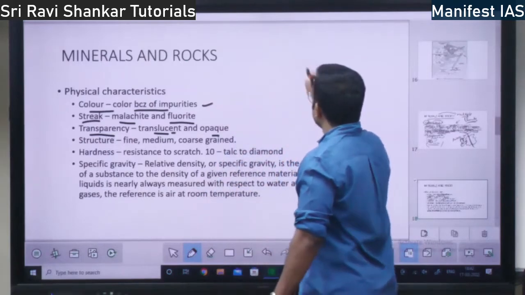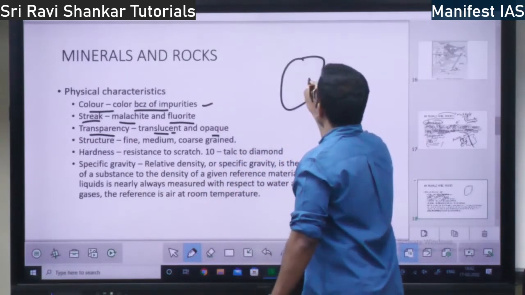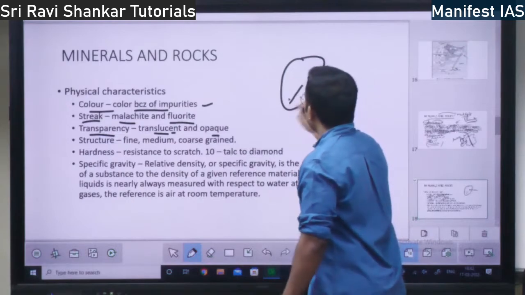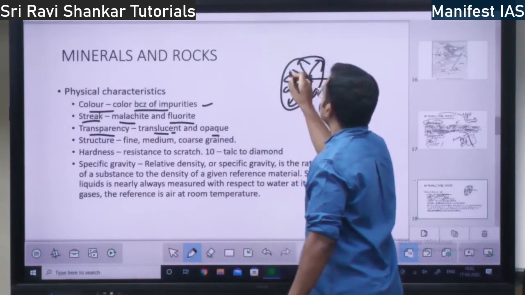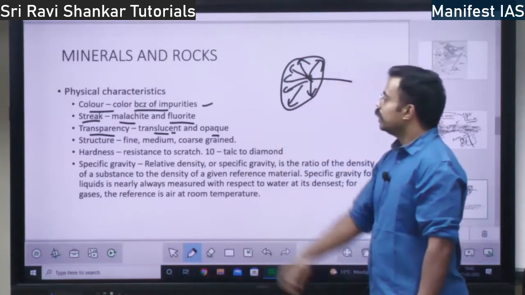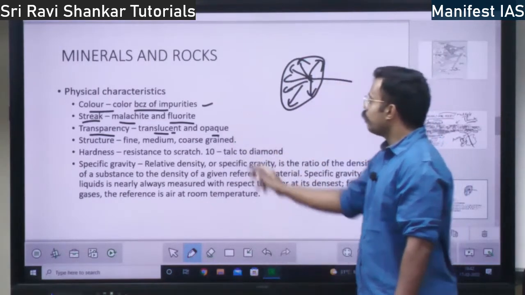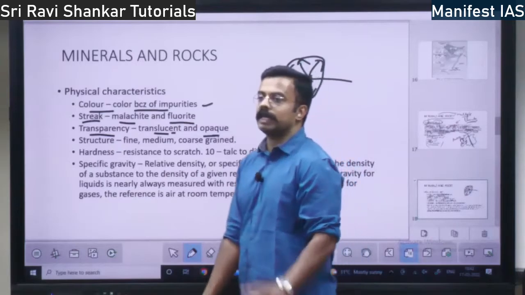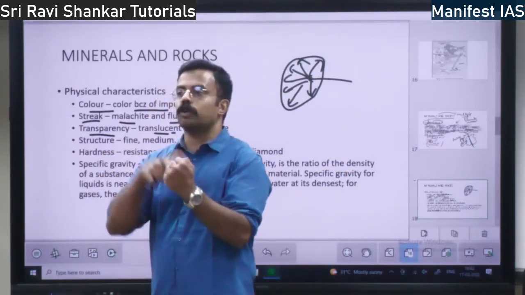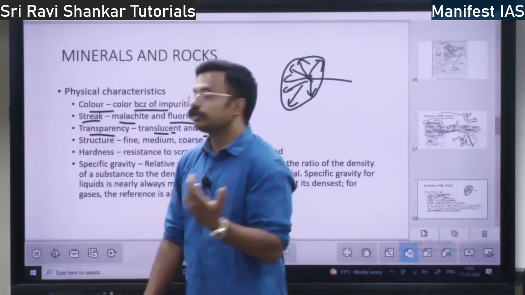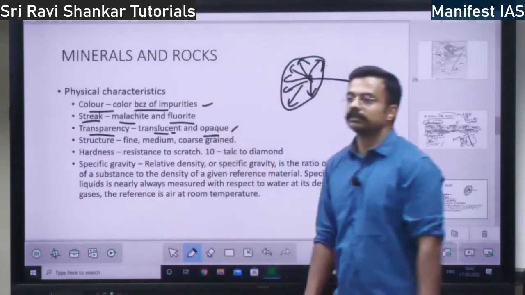The light rays go within the mineral, but they get diffused in all directions. That is translucent. Then you have opaque minerals. Opaque mineral means iron. If you take iron, will the light go to the other side? No. So there is opaqueness.